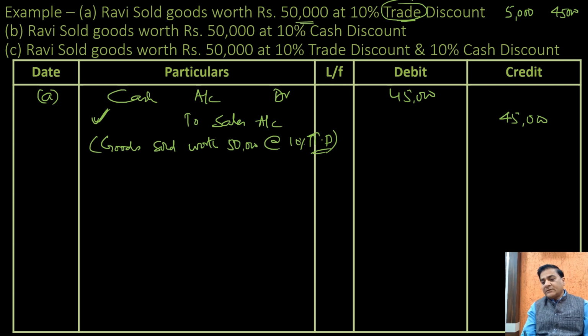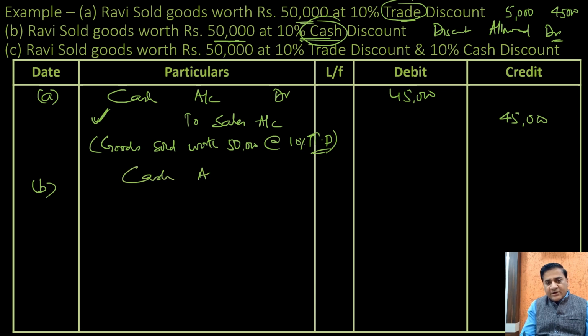Clear? The next entry says Ravi sold goods worth 50,000 at 10% cash discount. When you have the term cash discount, it means the discount account is to be mentioned. You sold goods and allowed discount, discount allowed. This is a loss for you, so you would debit this account. So how would this entry be? It would be cash account debit. How much cash has been received? 45,000.